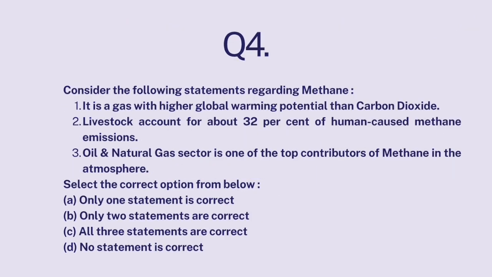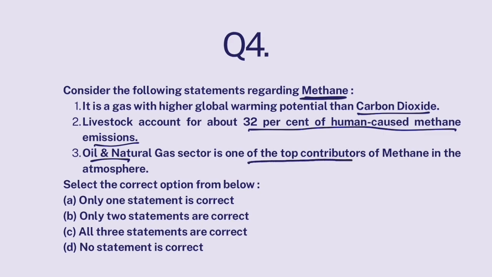All right. And last question. Consider the following statements regarding methane. It is a gas with higher global warming potential than carbon dioxide. Livestock accounts for about 32% of human-caused methane emissions. Oil and natural gas sector is one of the top contributors of methane in atmosphere.